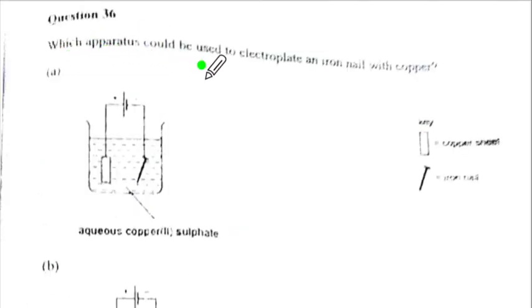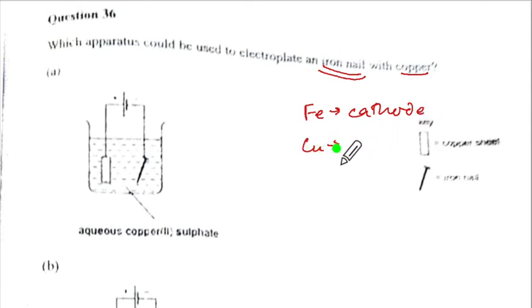36. Which apparatus could be used to electroplate an iron nail with copper? Now iron nail with copper means your iron should be the cathode and your copper should be the anode. Alright, now let us look at this. They have taken the nail, this is connected to the negative, so this is connected to the cathode and this is to the anode. So this is the correct option, but let us look at the remaining options. So A is the correct option.